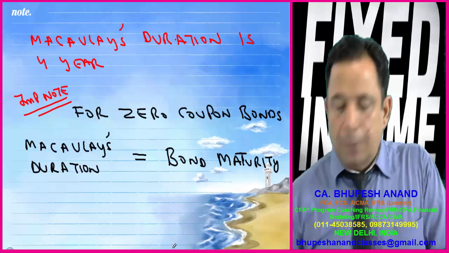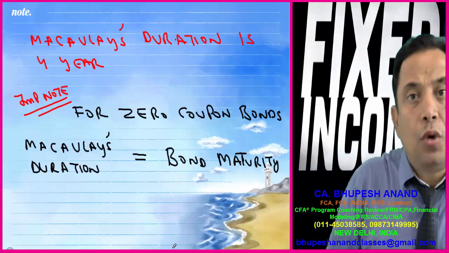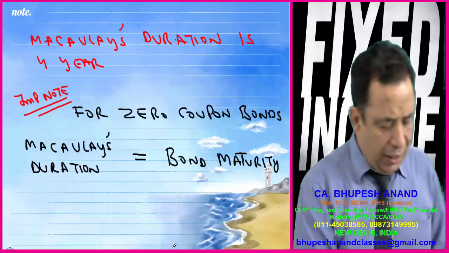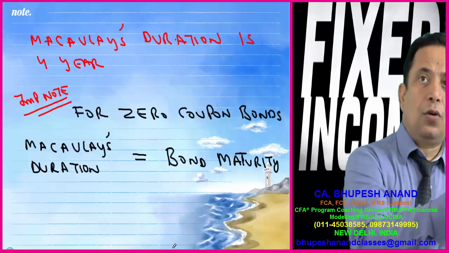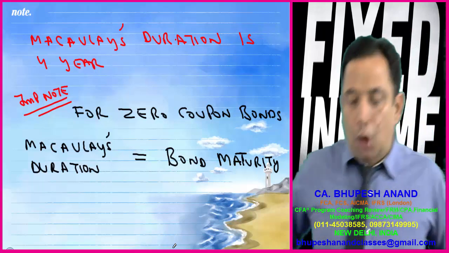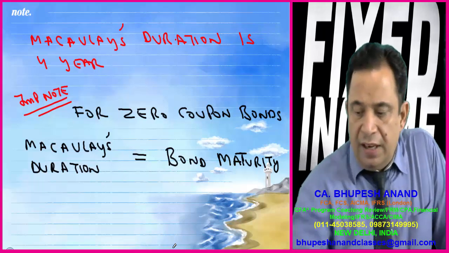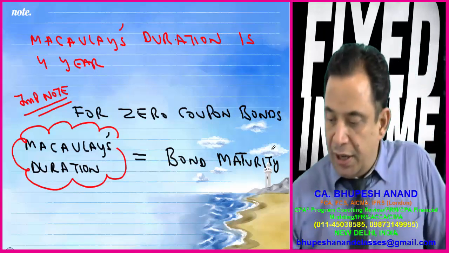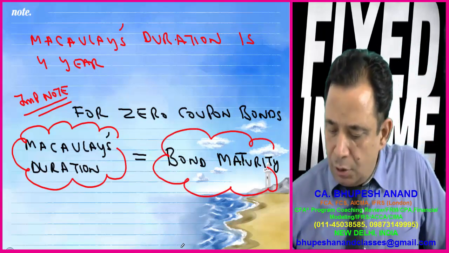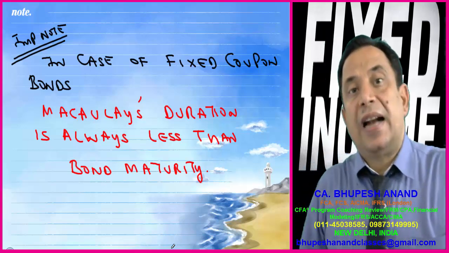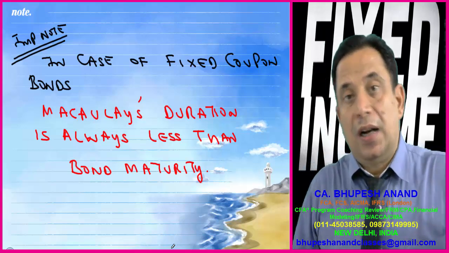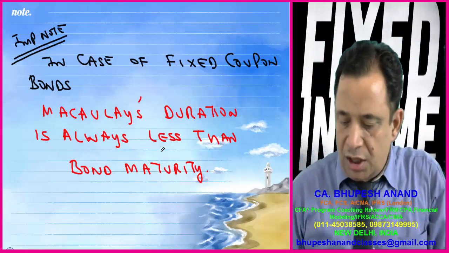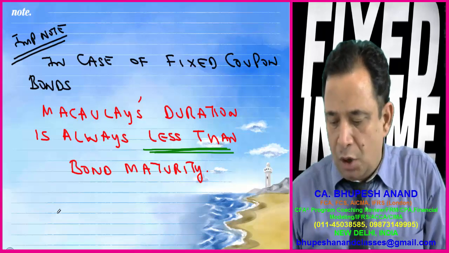It means Macaulay's duration is coming as equal to the life of the bond, that is the maturity period. So we can conclude here that in the case of zero coupon bonds, Macaulay's duration will be equal to bond maturity. But in other cases, for example, in the last class we calculated Macaulay's duration of a fixed coupon bond. In those cases, the Macaulay duration is less than bond maturity.